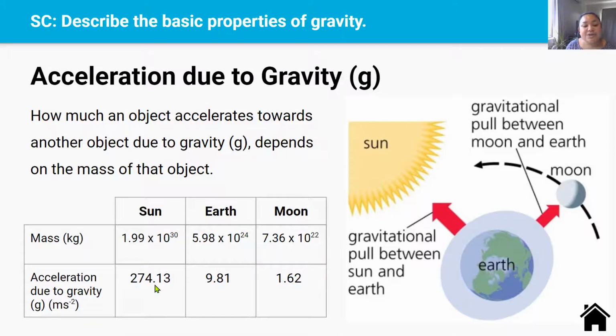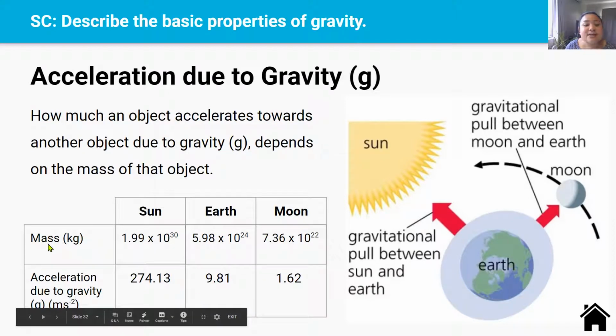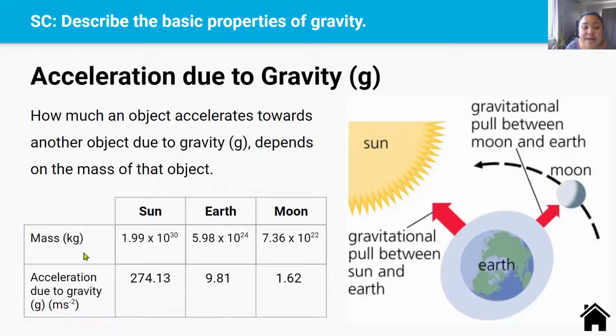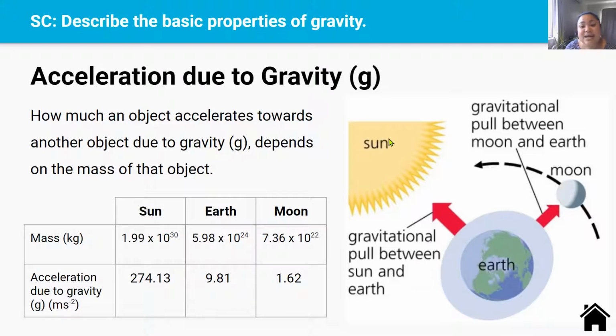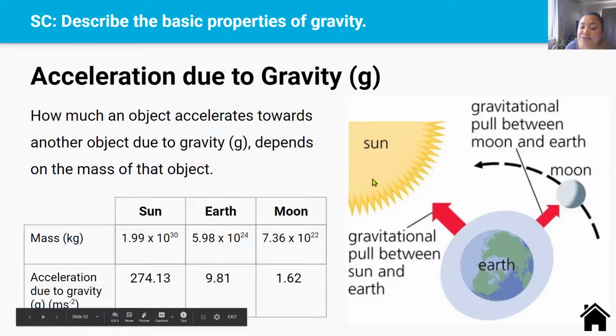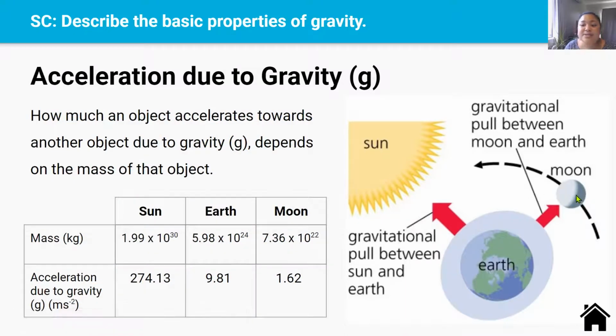An important thing to note in this table here is that mass is measured in kilograms. The unit for mass is kilograms. And acceleration due to gravity is measured in meters per second. That's the unit of acceleration due to gravity. Because the gravitational pull of the sun is larger than the gravitational pull of the Earth, the Earth is accelerating towards the sun. Because the gravitational pull of the Earth is larger than the gravitational pull of the moon, the moon is accelerating towards the Earth.